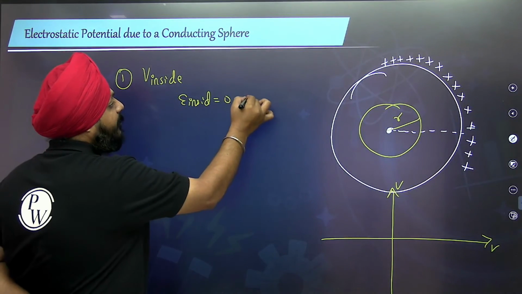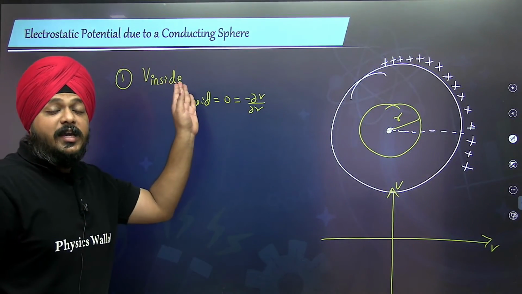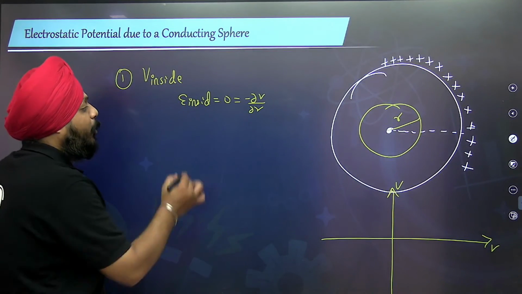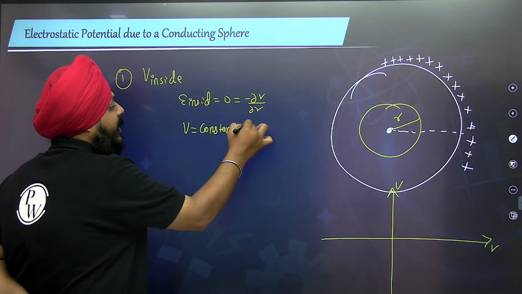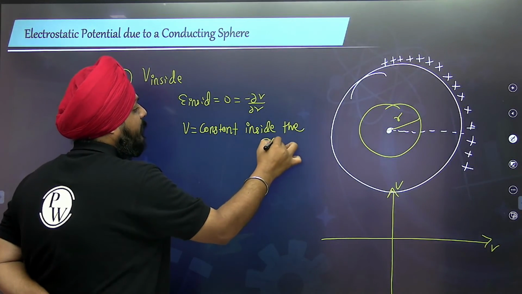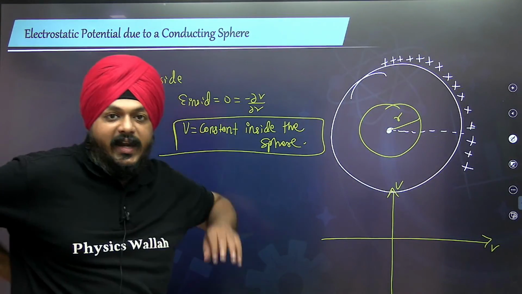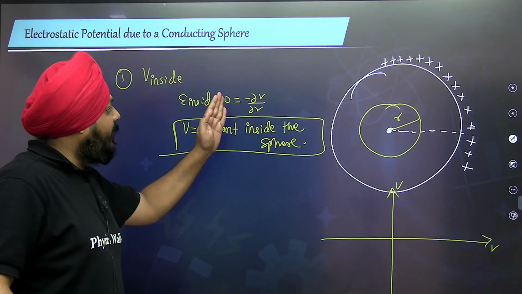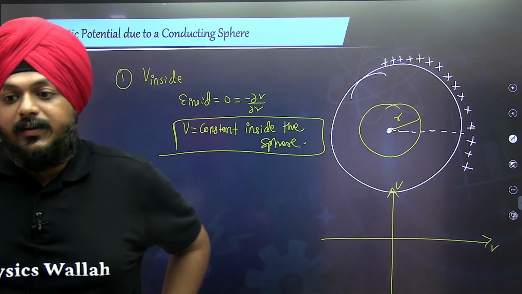It means that negative of del V by del R is 0. The differentiation of the potential is 0, which states that the potential is constant inside the sphere. Throughout the inside region, the potential is constant, because its differentiation is 0, which is equivalent to the electric field.